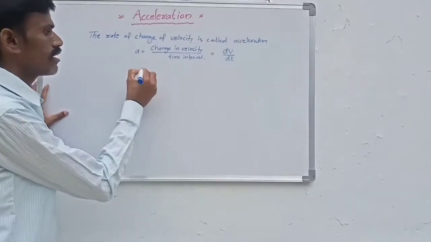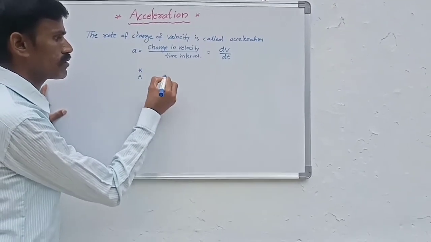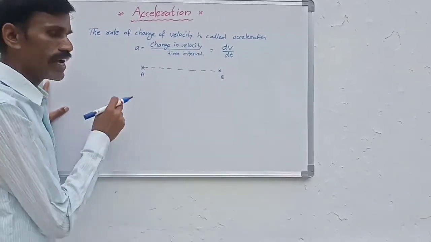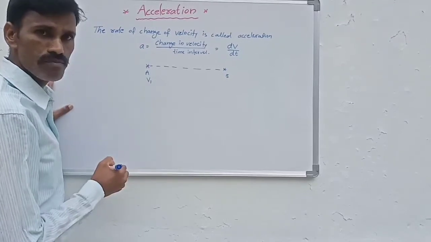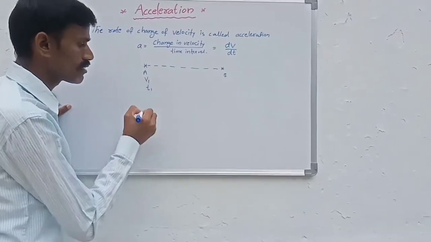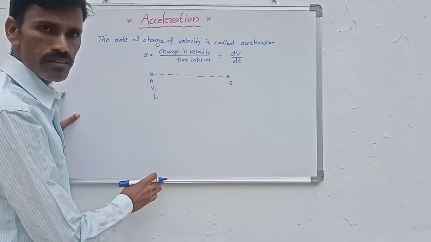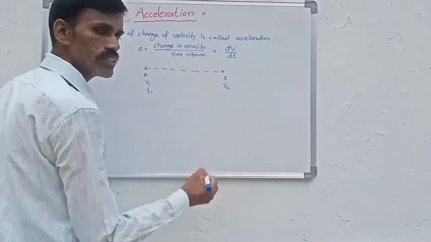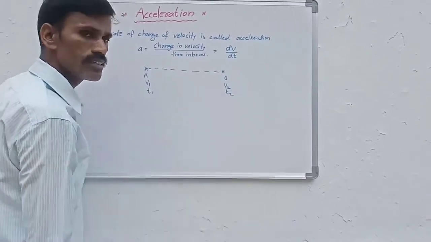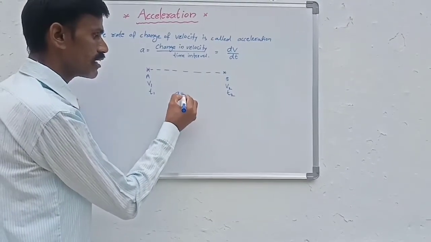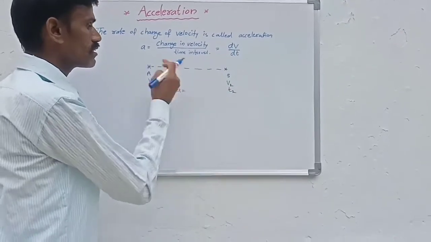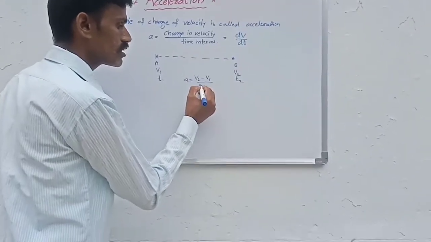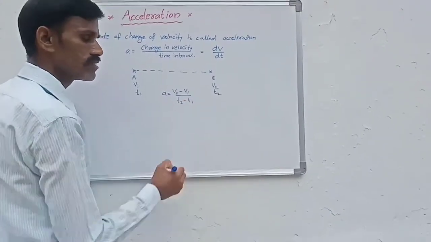Okay, suppose a person moves from A to B. At point A the velocity is v1 and the time noted is t1, and at point B the velocity changes, and now the velocity at point B is v2 and the time noted is t2. Now the acceleration is dv by dt, that is the change in velocity, v2 minus v1, by the change in time, t2 minus t1.